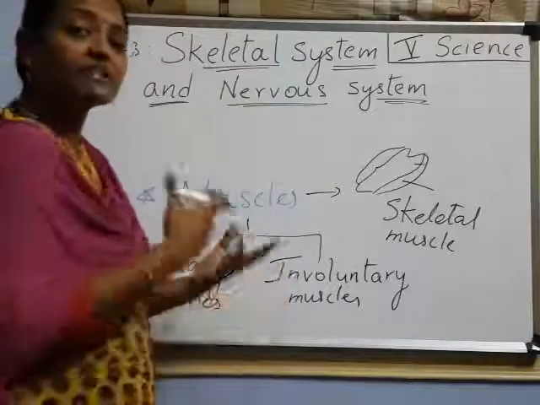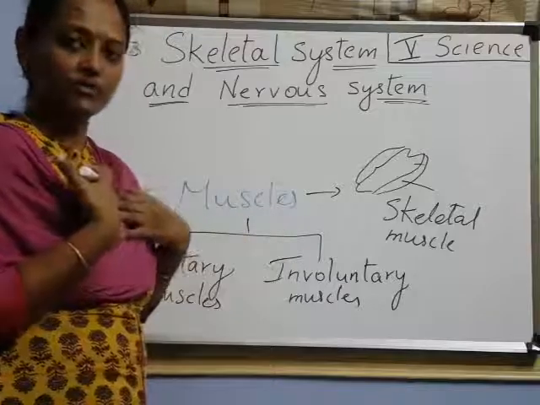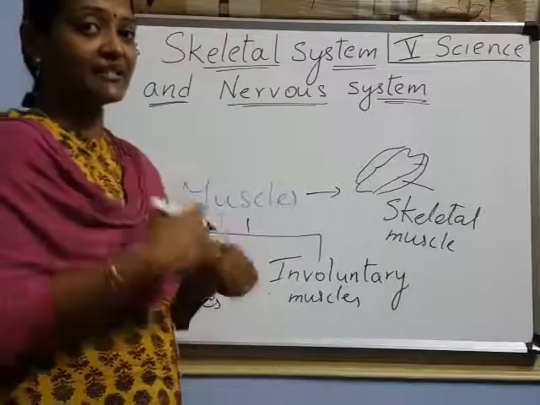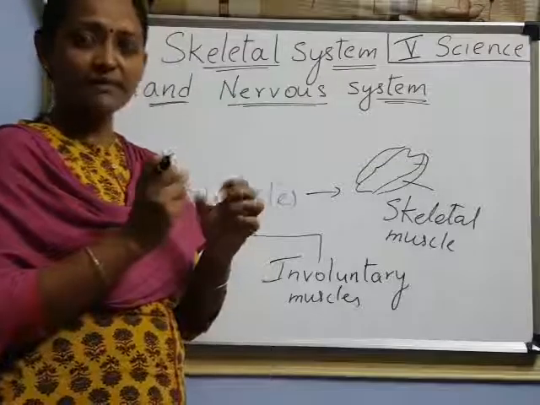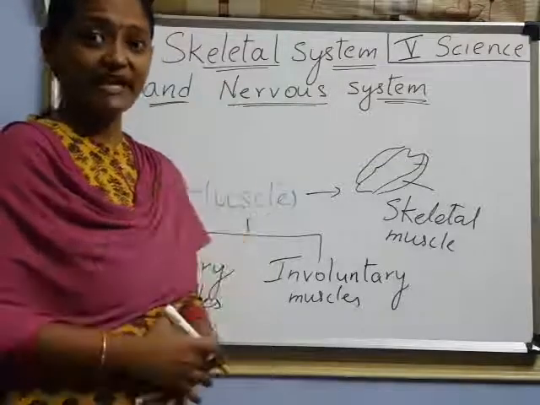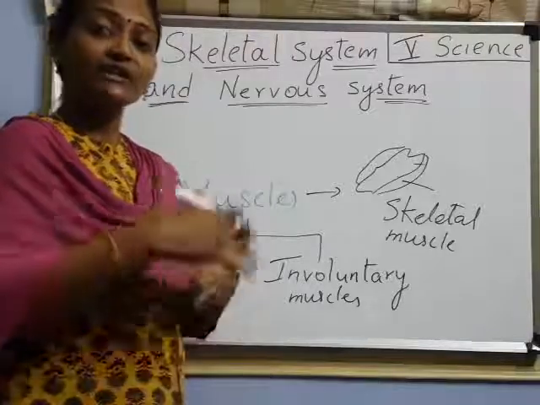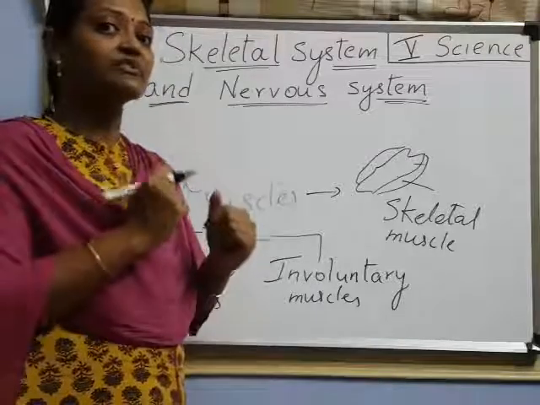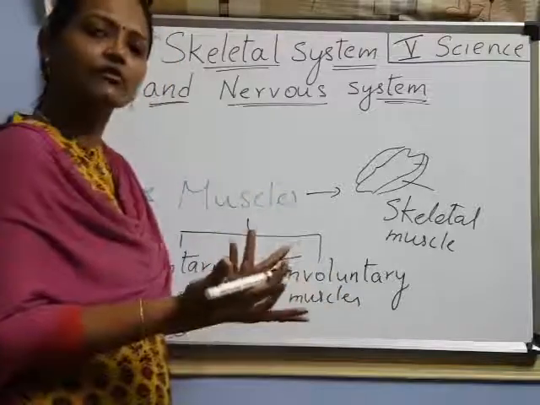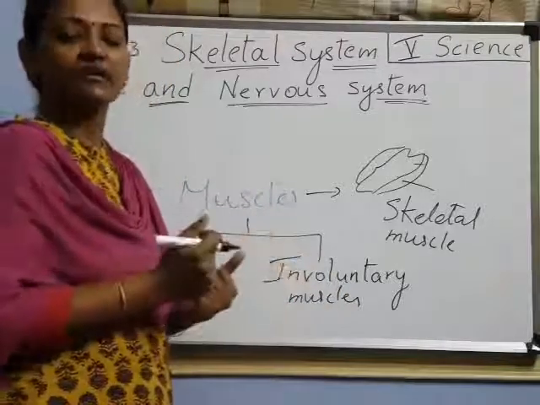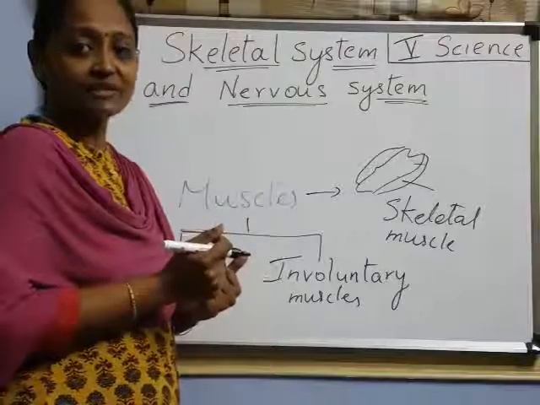Involuntary means without my knowledge. Some muscles inside our body, like heart muscles, keep pumping blood always. And digestive system muscles continuously help in digestion of food. Those muscles are involuntary, meaning they move without our knowledge. Understood? Got it, children?